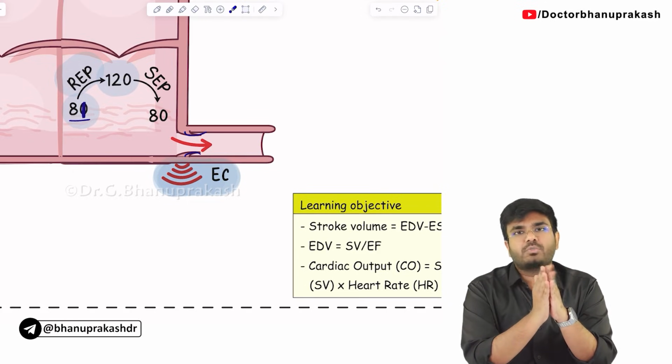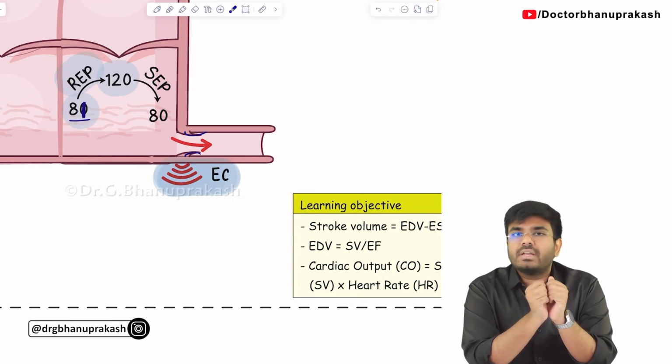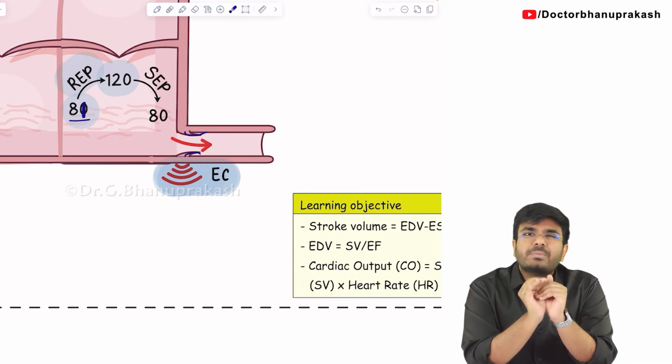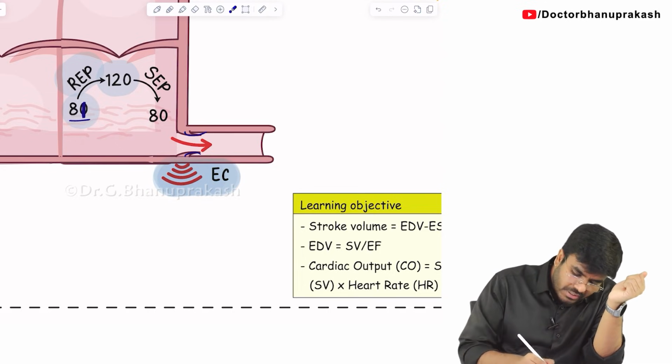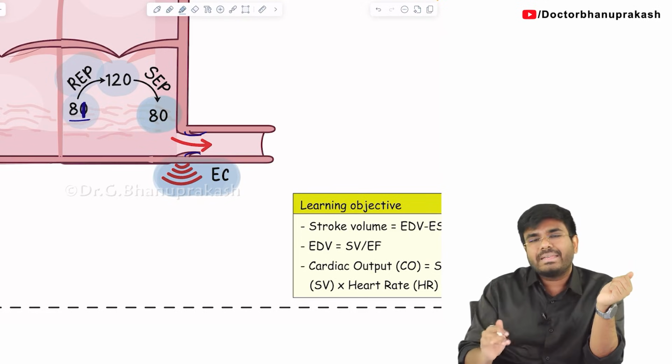The base of the ventricle is going to contract, which means we are still in systole. When the base of the ventricle is contracting, it's made up of thin muscles, so there is less pressure. Actually, pressures are going to decrease from 120 back to 80. So pressures are decreasing, declining.